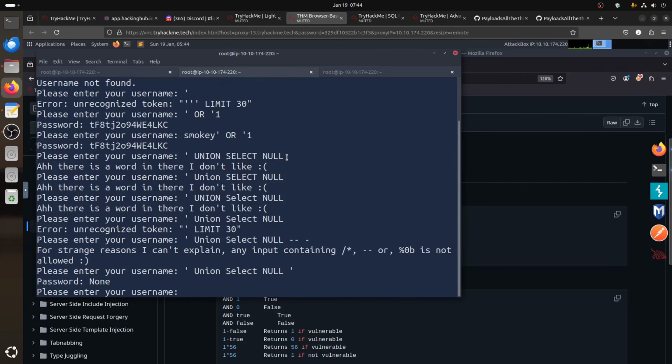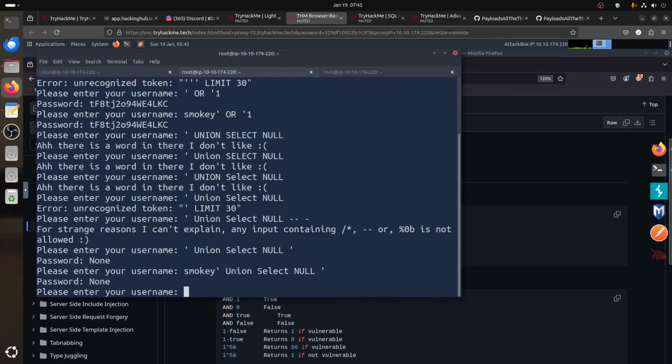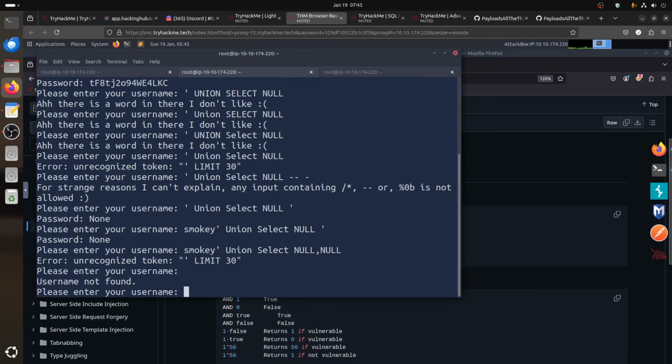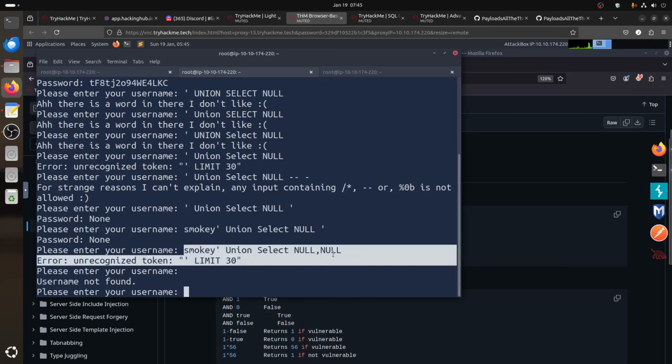So let's do this. If you put Smokey there, then union, and I say select null, he still tells me none. But the whole point of null is to know how many columns we can go with. Because if I put 2 nulls now, I didn't close it.